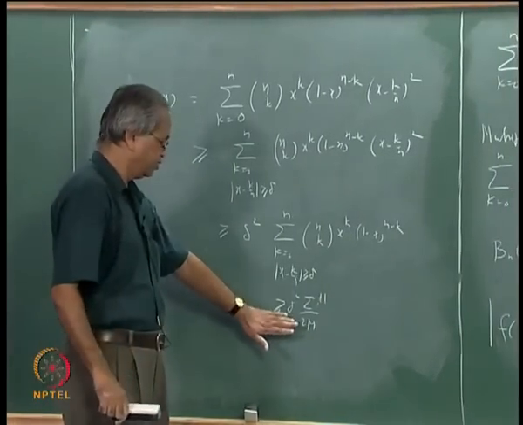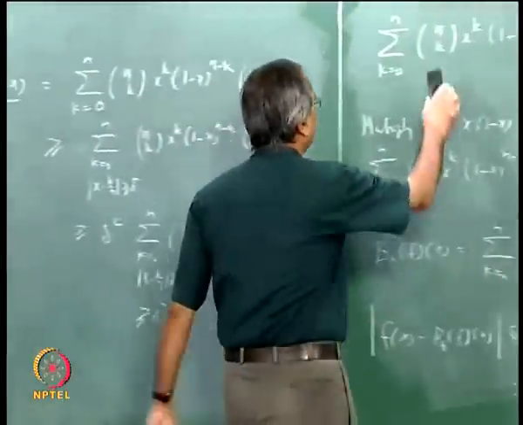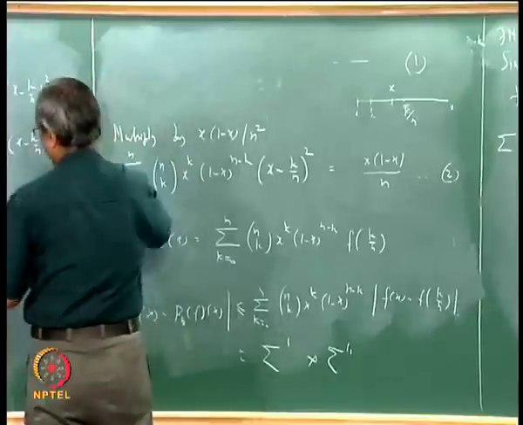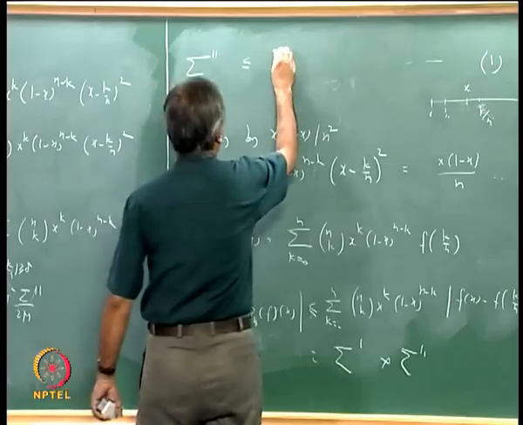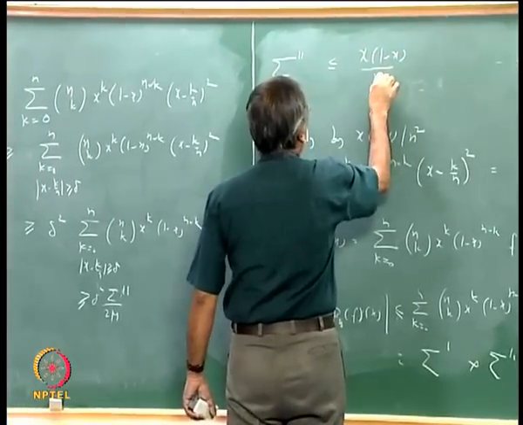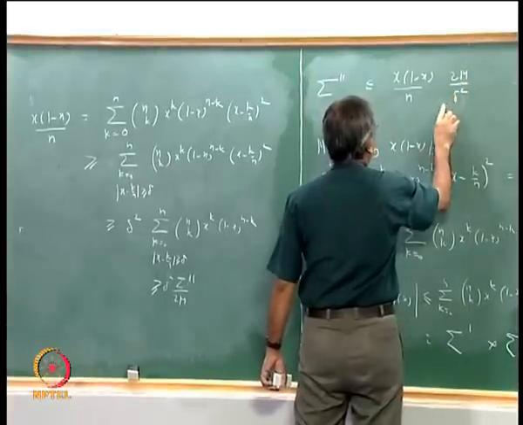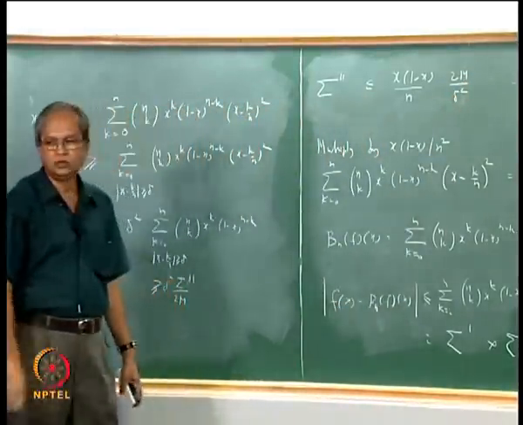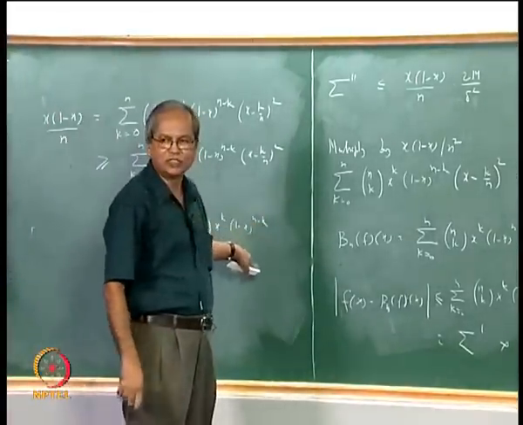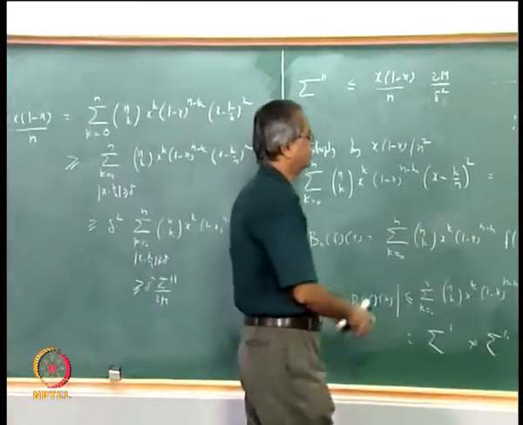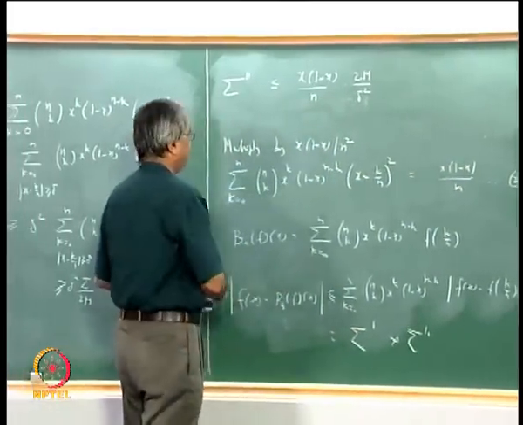Now we will take whatever we have got; we want to write sigma double prime less than or equal to something, that is our objective. So what have we got: sigma double prime is less than or equal to x into 1 minus x by n, into 2m by delta square. Do you agree with this? Of course you can check all these calculations once again, they are fairly simple. These are just adjusting some terms in the sum.